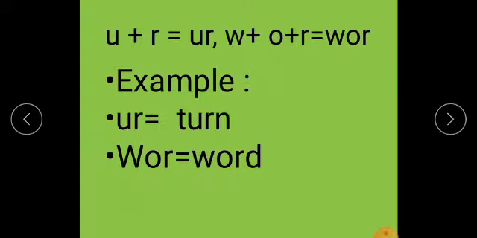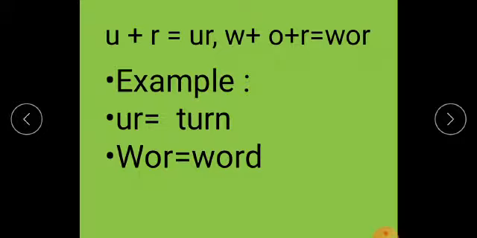Students, let's learn the sounds. When the specific sounds of u and r are mixed together, they become a new sound. And when the sounds of w, o and r mix together, it becomes a new sound, word.